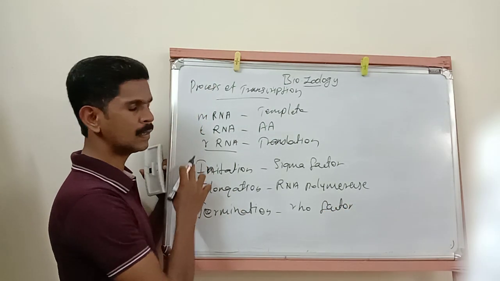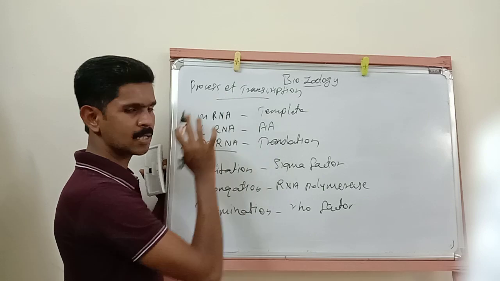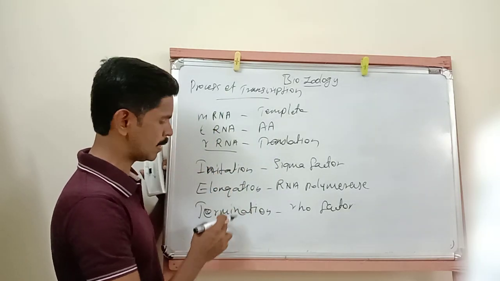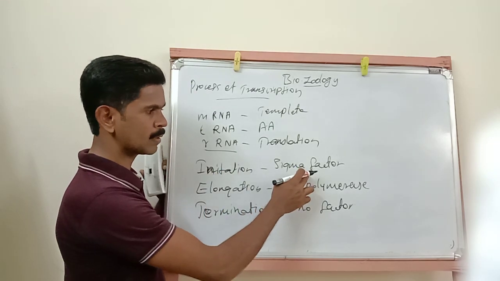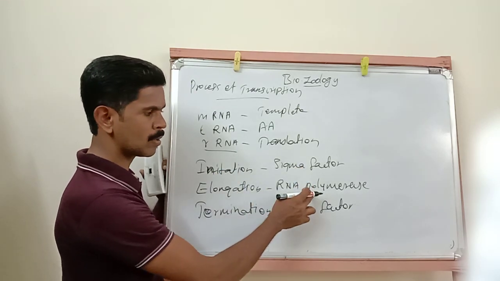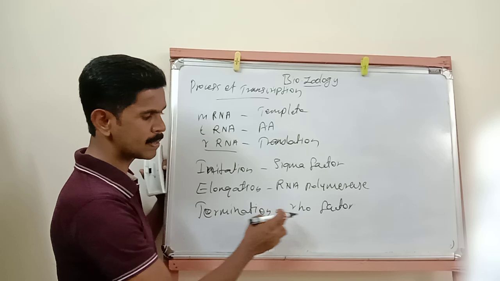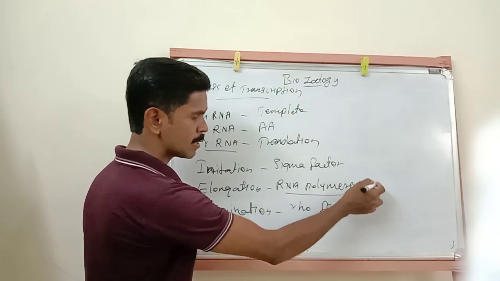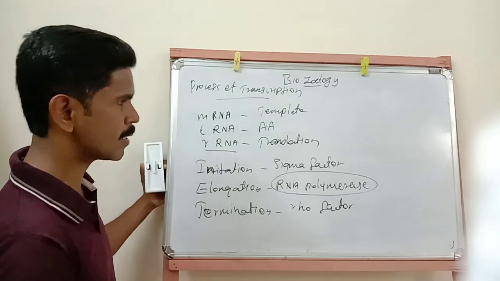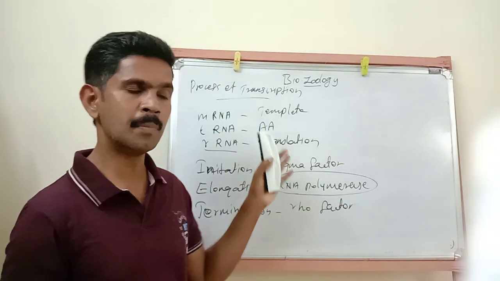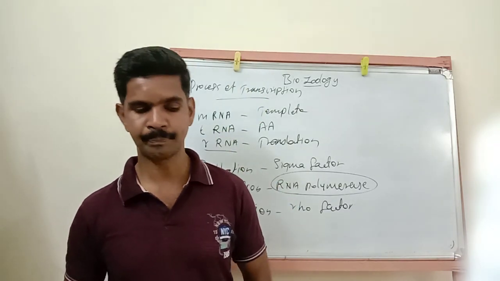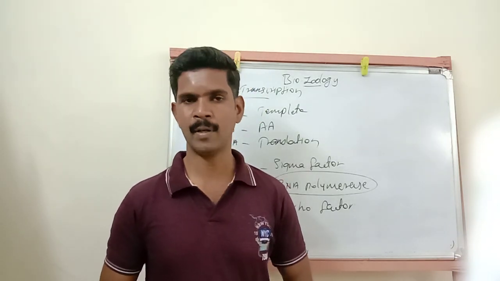Okay, so now I said three important steps of the transcription process. What are they? Initiation, elongation and termination. Initiation is controlled by a factor called sigma factor, elongation is controlled by RNA polymerase, and termination is controlled by a factor called Rho factor. RNA polymerase is a very important enzyme playing a very important role in this transcription process. Okay, then listen to the next point.